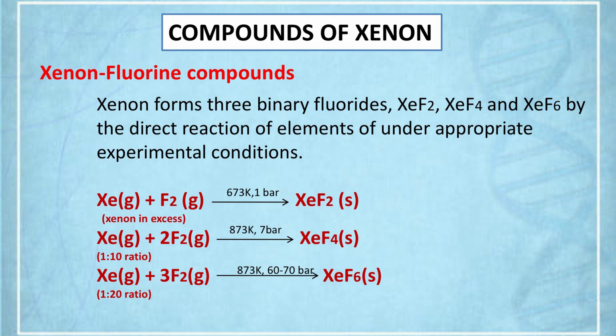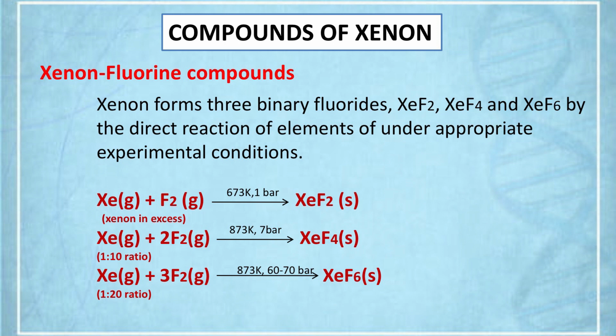How can you prepare XeF4? Xenon reacts with fluorine in the ratio 1:5, that is 1 volume of xenon with 5 volumes of fluorine, and they react to form XeF4. And the third compound, XeF6, is also prepared by direct combination when xenon reacts with fluorine in the ratio 1:20, that is 1 part of xenon gas with 20 parts of fluorine.